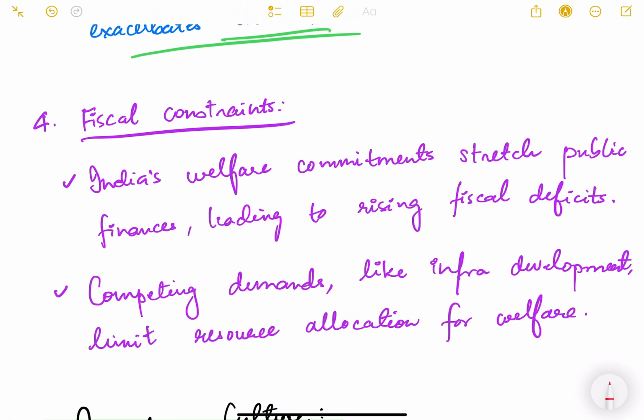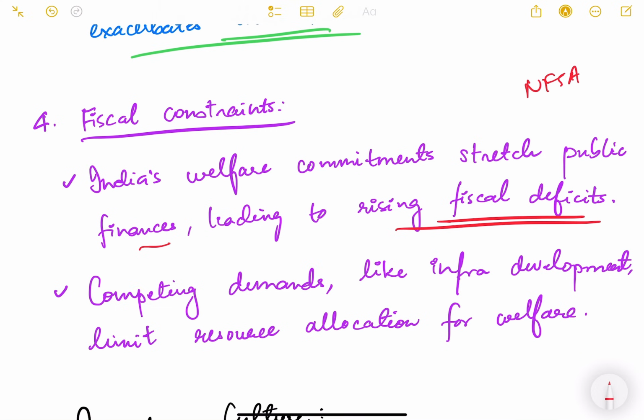Then there are fiscal constraints also. We don't have an unlimited budget. India's welfare commitments stretch public finances, leading to a rising fiscal deficit. Giving money towards the National Food Security Act, then towards various other welfare schemes like MGNREGA, education, health, National Social Assistance Program.